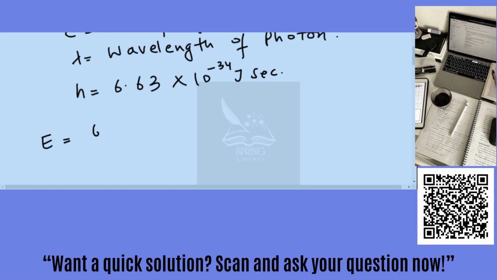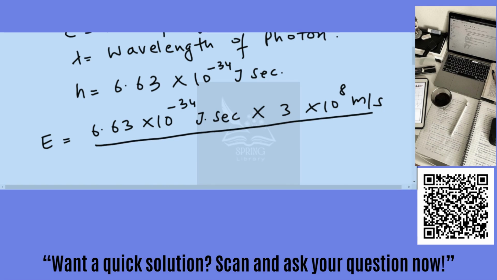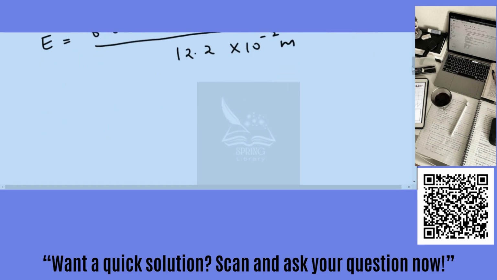So energy is equal to 6.63 into 10 raised to power minus 34 joule second, multiply by 3 into 10 raised to power 8 meter per second, and the wavelength is 12.2 into 10 raised to power minus 2 meter. So on solving this calculation, we get the energy of photon, which is 1.63 into 10 raised to power minus 24 joule.